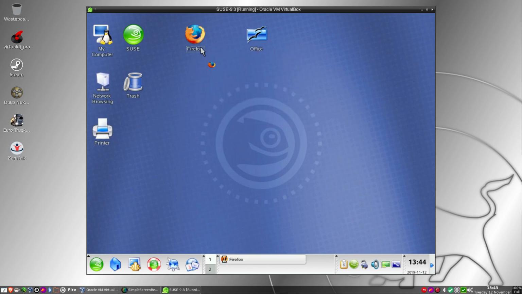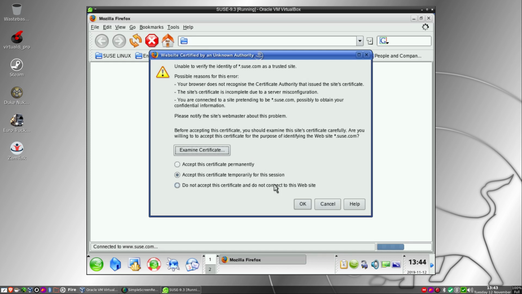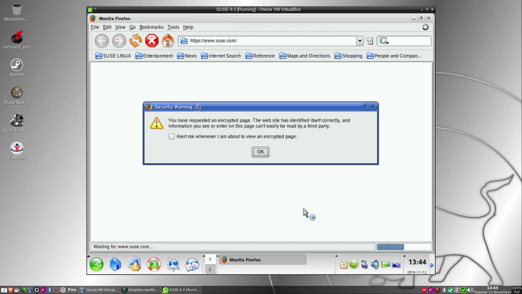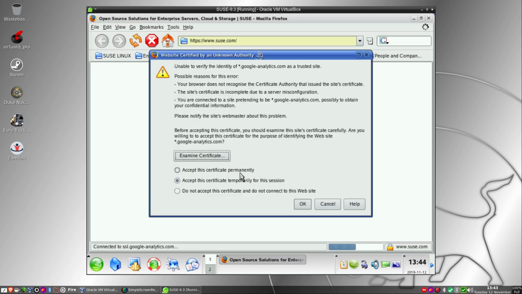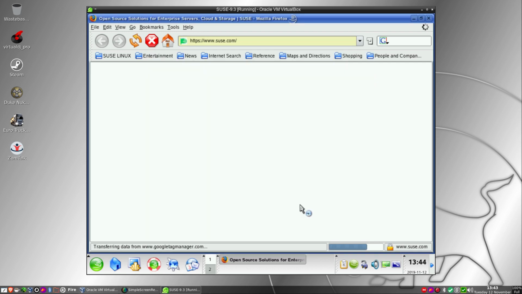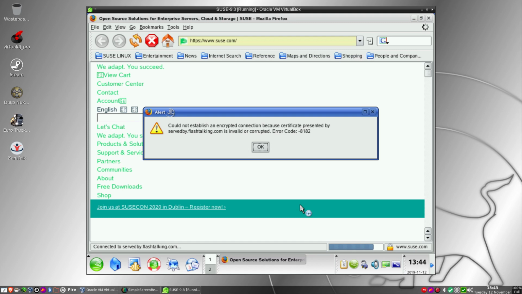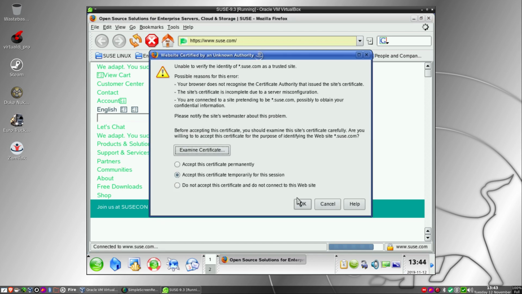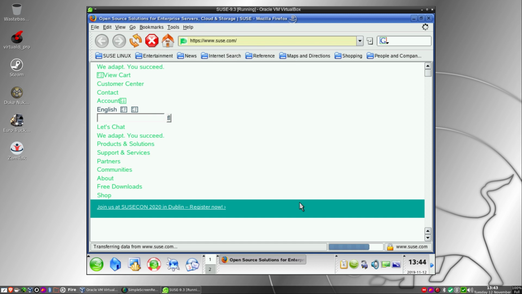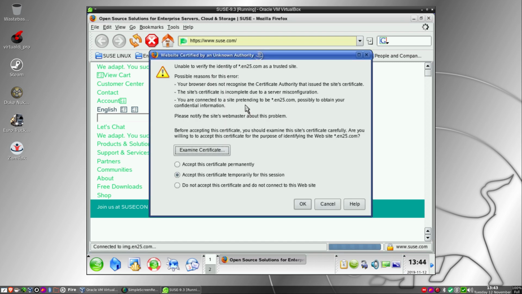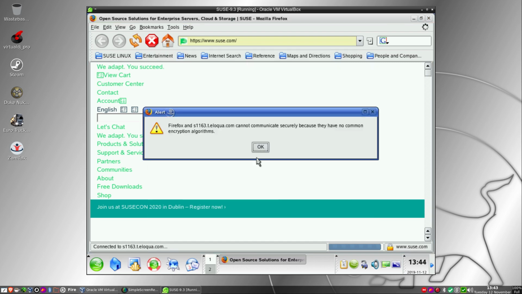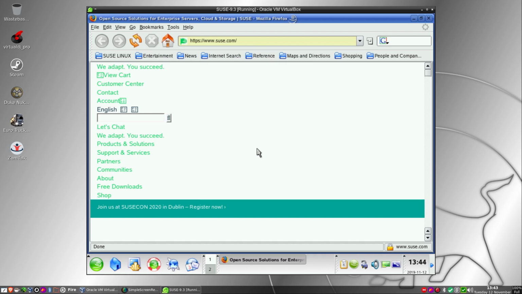We'll look at old Firefox here. Let's see if we can do anything with Firefox. And it looks like it's going to complain at me for a bit. So I'm trying to get to SUSE.com, but yep, it's connecting, but slowly. Okay, no problem. Yeah, this is going to take a while. So let's go to a website where I know it could work. Oh, hang on. Yeah, whatever. So we finally get there.